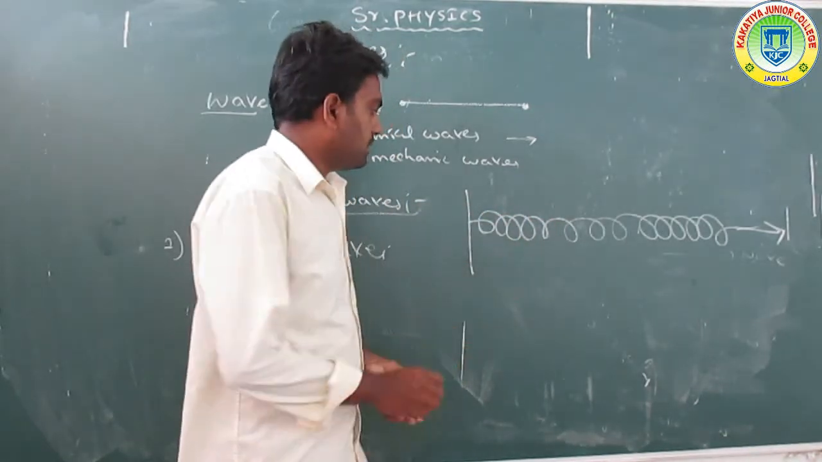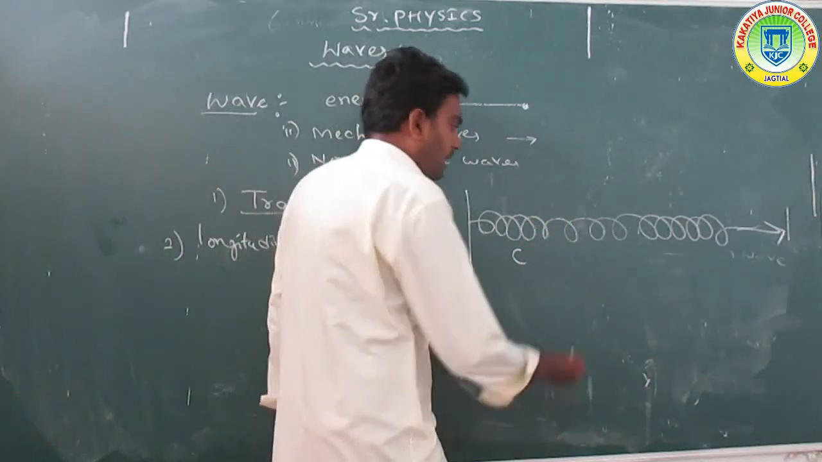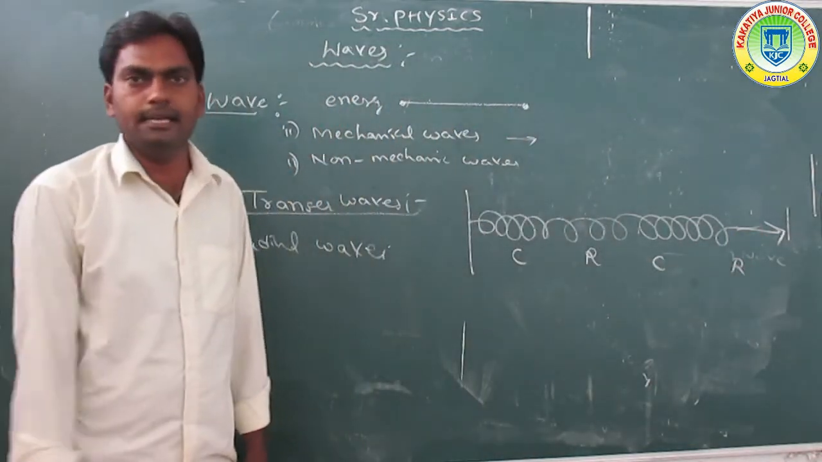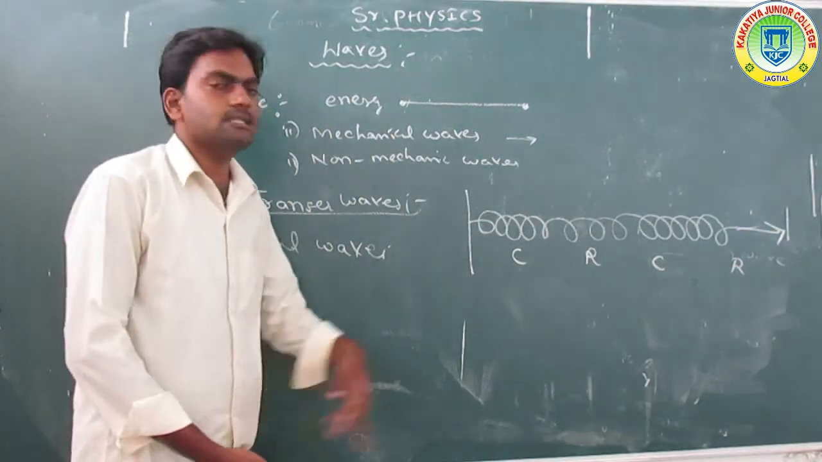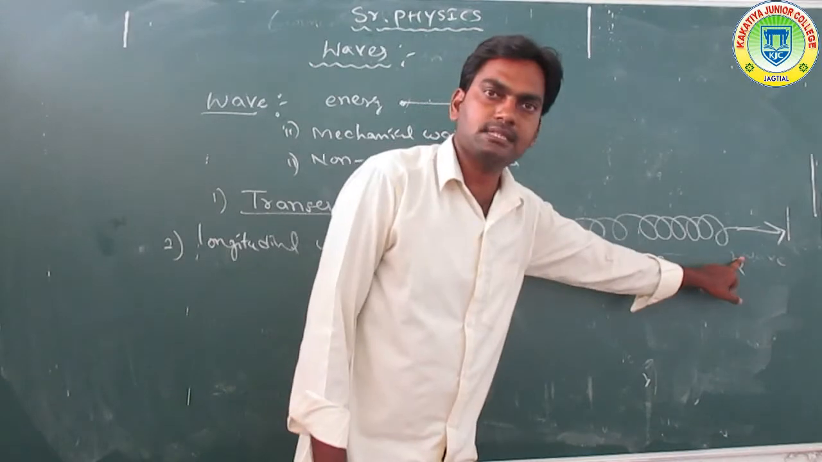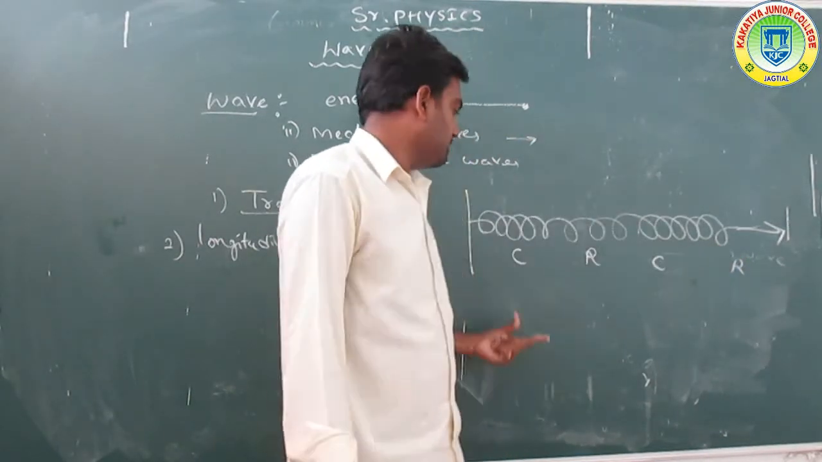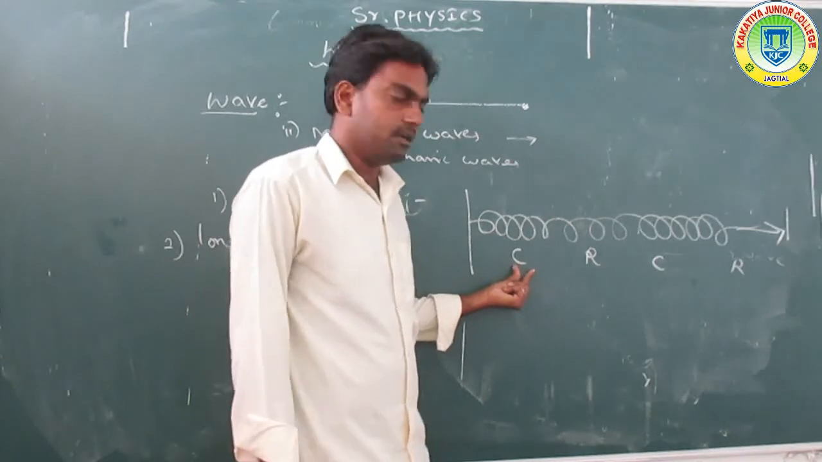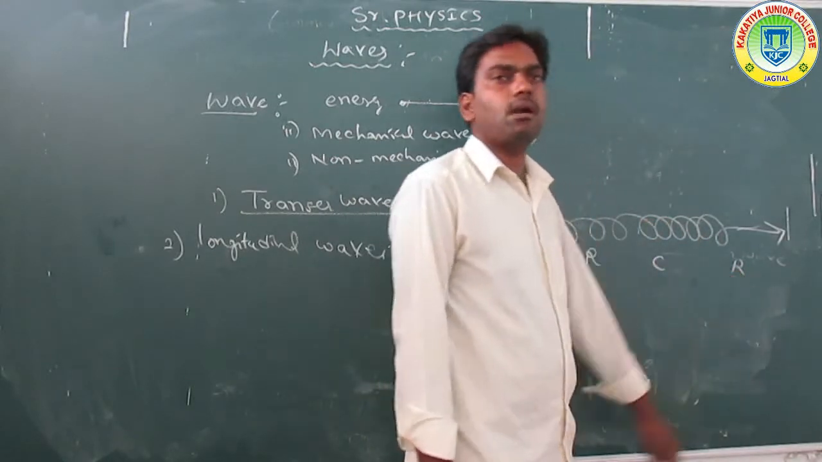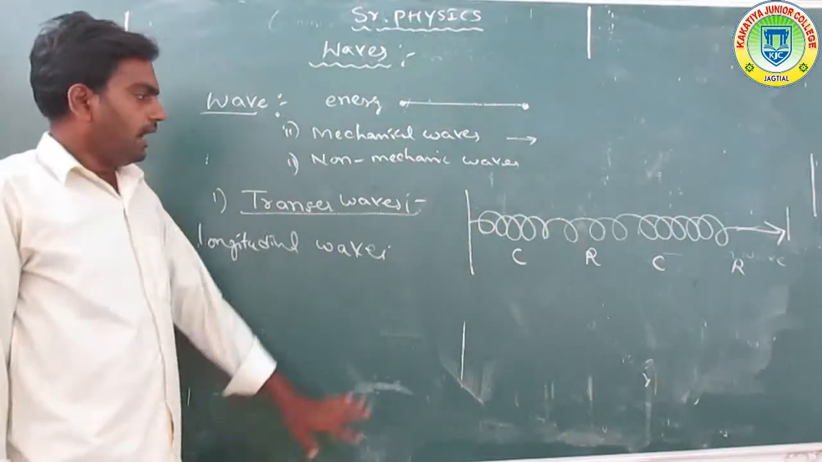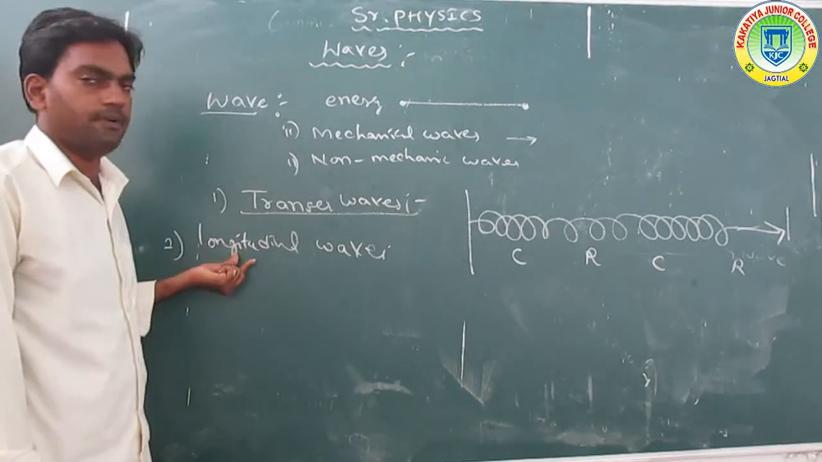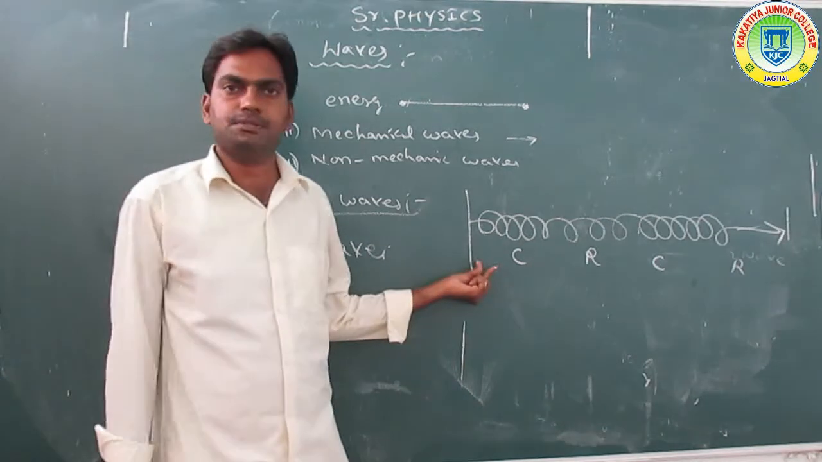This is called a compression and this is called a rarefaction. Compression and rarefaction are formed alternately along the spring. So what is the wavelength? The distance between two compressions, or between two rarefactions, is called a wavelength. Sound waves are also longitudinal waves.